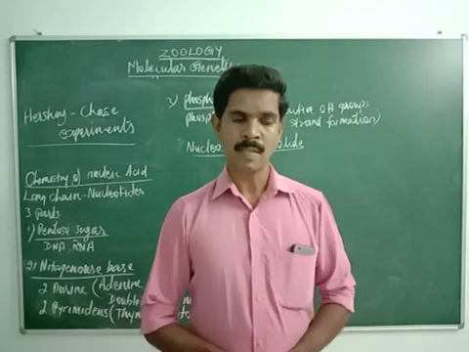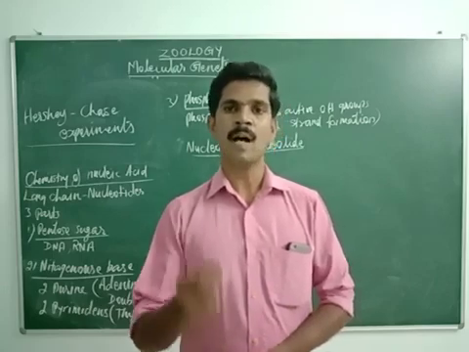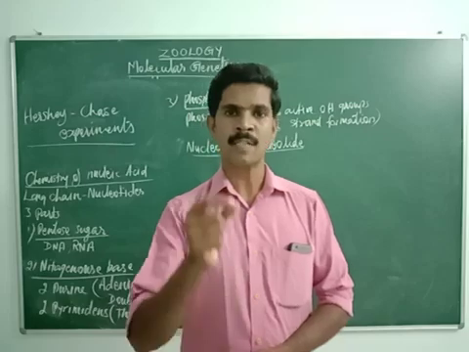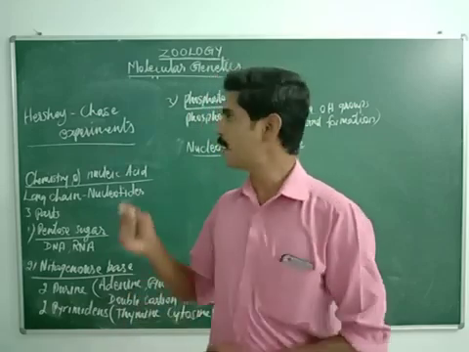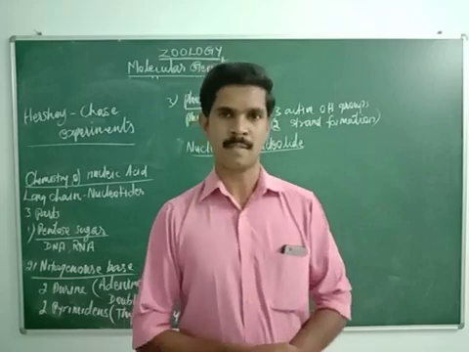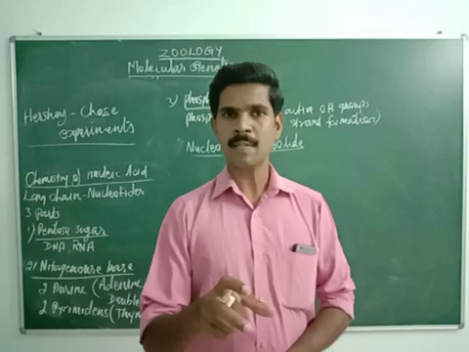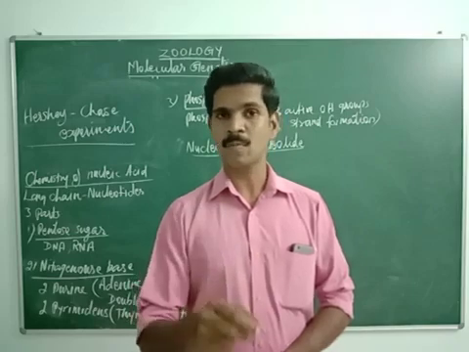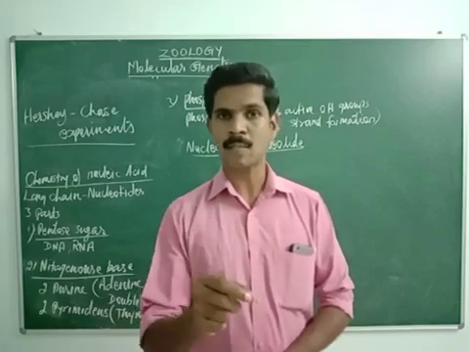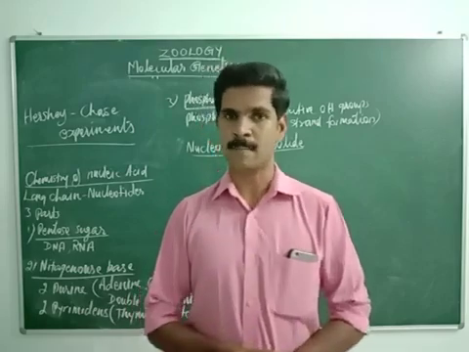With the help of this Escherichia coli bacteria and T2 bacteriophage virus, Hershey and Chase conducted one experiment. The T2 bacteriophage has the capacity to destroy the Escherichia coli bacteria.